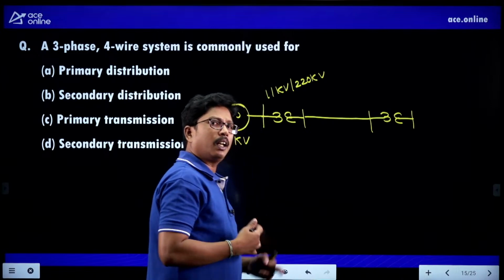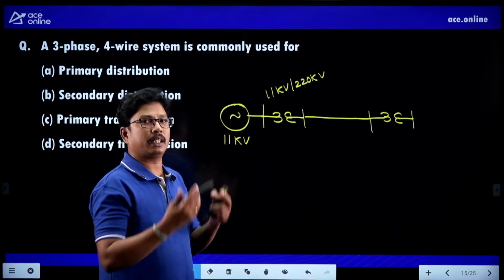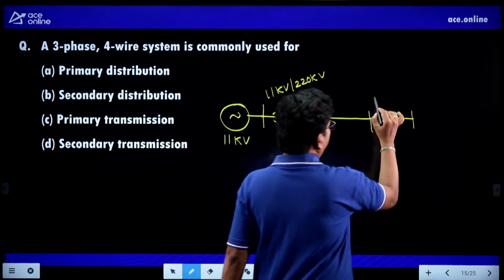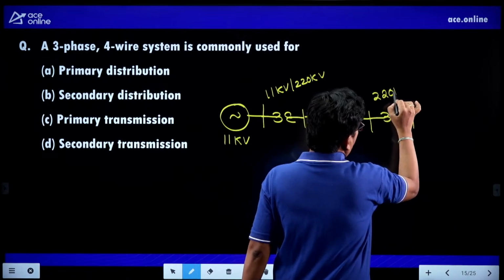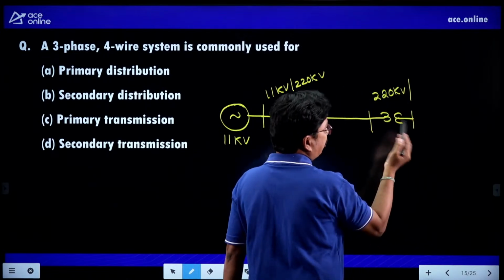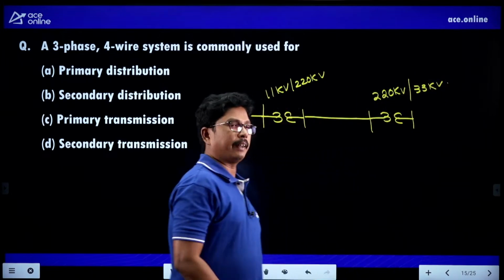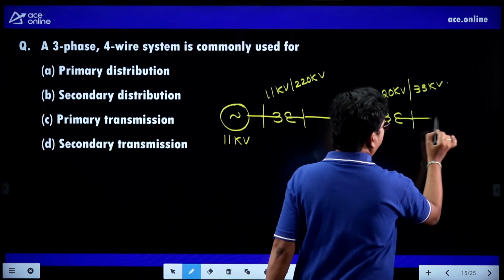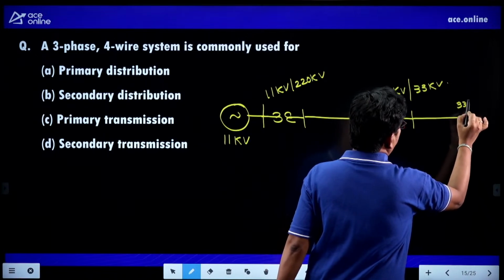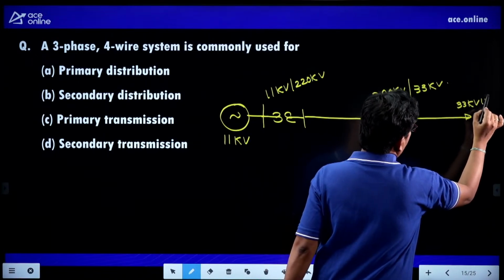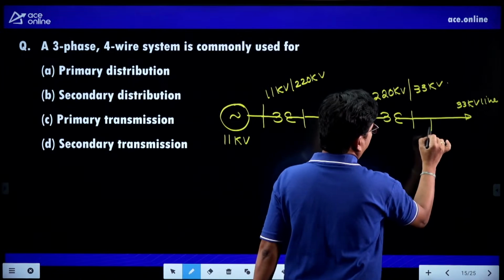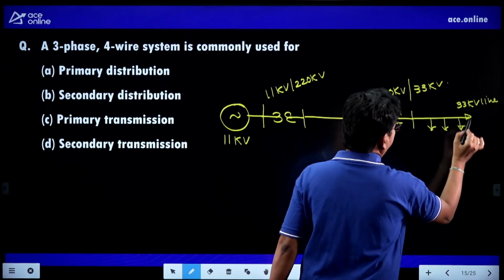Why? Because we have a lot of advantages whenever we transmit at high voltage. So 220 kV is the primary voltage, and we are stepping it down to suppose 33 kV, so this line is a 33 kV distribution line. We can connect all 33 kV loads here.